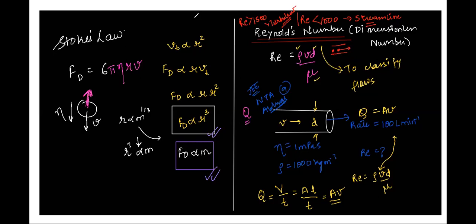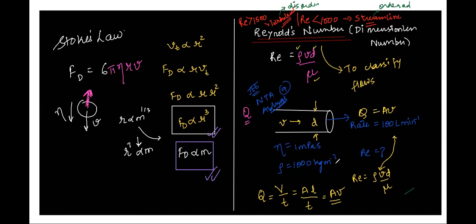Whereas if this does not happen and the motion of the fluid is very much disordered, then that flow is called turbulent flow. In turbulent flow, the motion of the fluid is very much disordered, whereas in streamline flow, it is very much ordered. In a systematic pattern, the liquid moves. Such a flow is streamline flow.